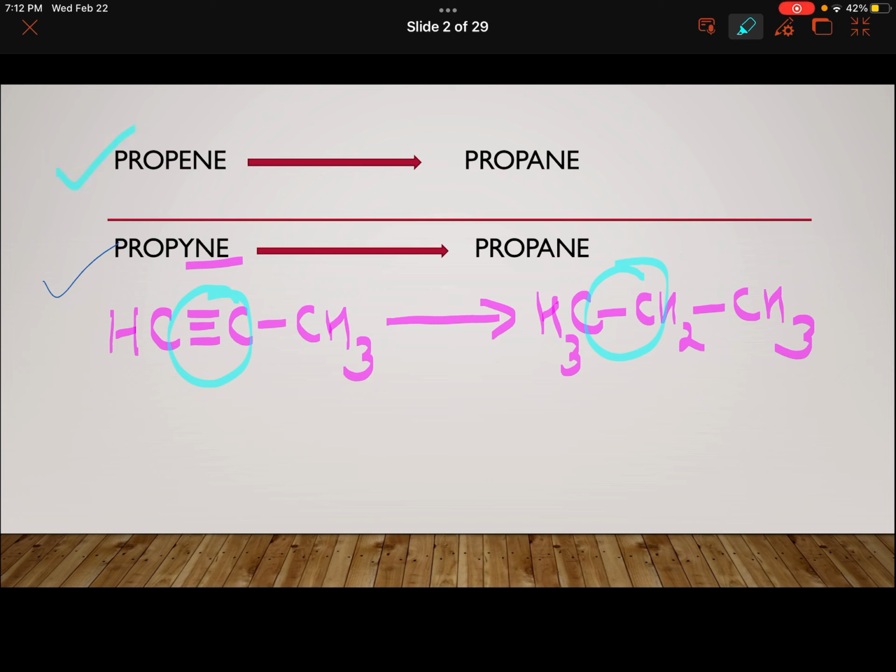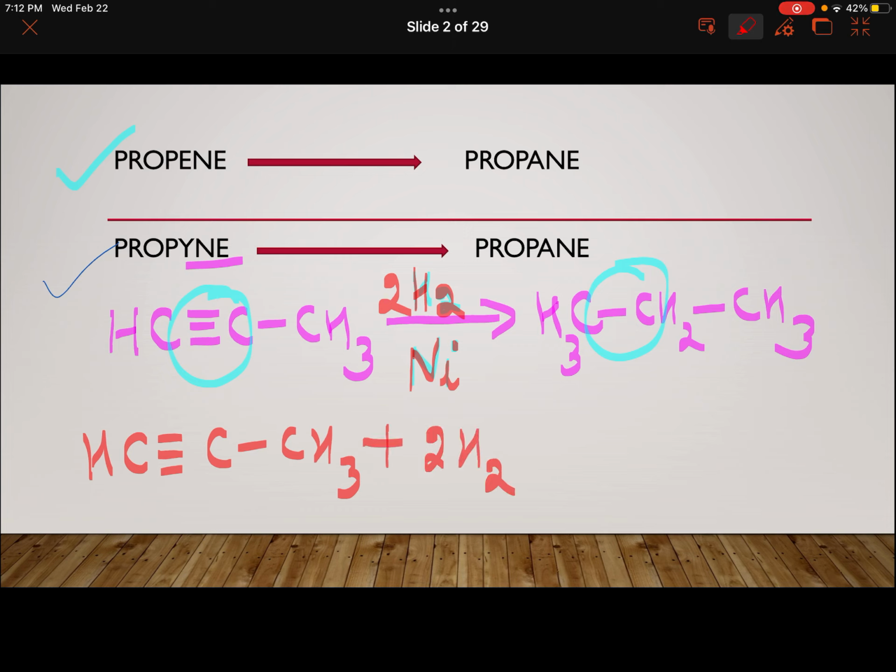So here also I will be simply providing hydrogen in excess in the presence of nickel, platinum or palladium as catalyst and I will get the result. In some of the books you will find that they write 2H2 here. It doesn't matter because in organic chemistry, even if you do not write the balanced equation, it is accepted. And if you write it balanced, then also it is good. So anyhow, you can show it like this in the presence of catalyst and the result will be the saturated hydrocarbon.